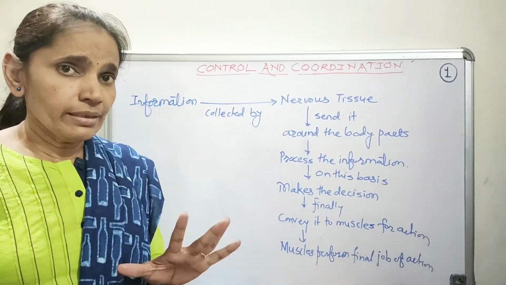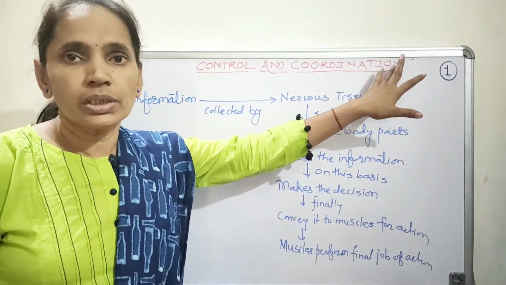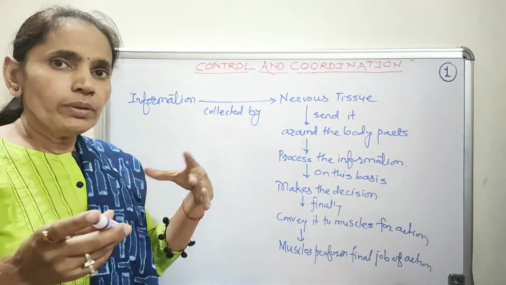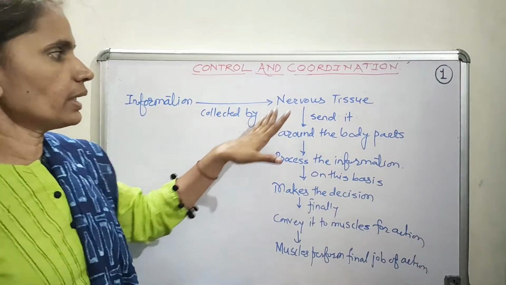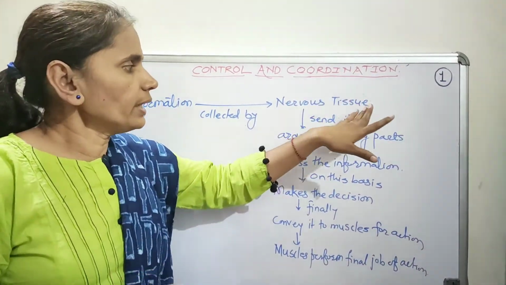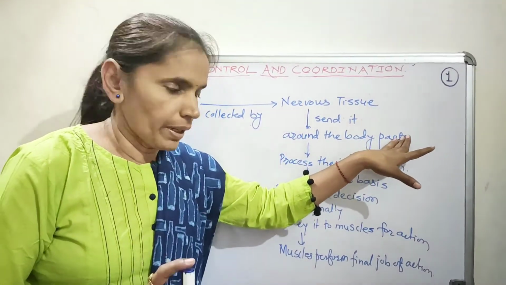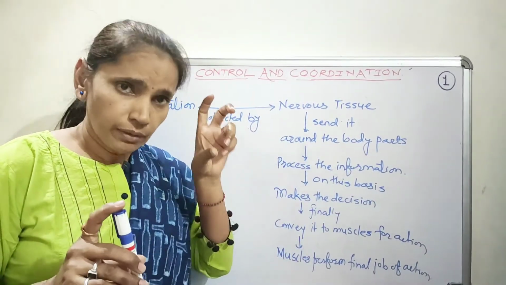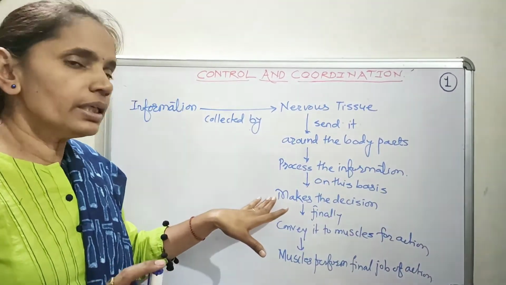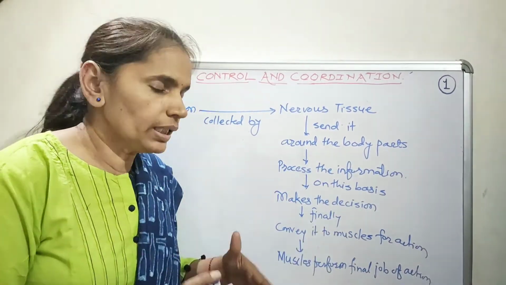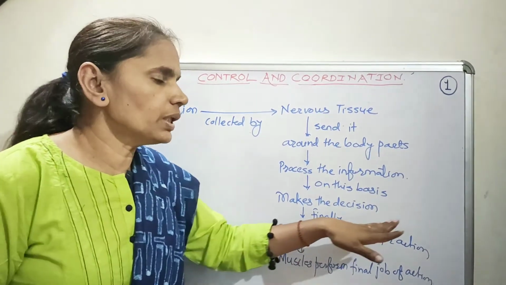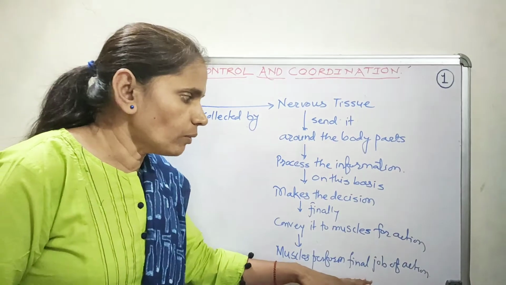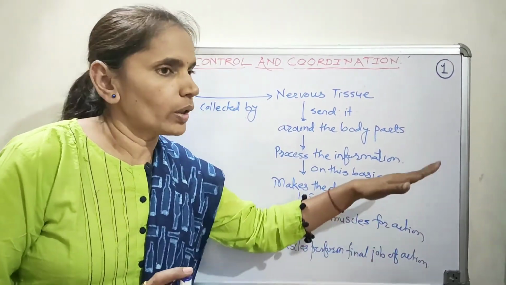So finally, let us revise how control and coordination is possible in the human being. Whatever information from different sensory organs is collected by the nervous tissue is sent around the body parts, where that information is processed, and on that basis decisions are made. Finally, these decisions are conveyed to the muscles for the action. So overall, the muscles perform the final job of action or movement.